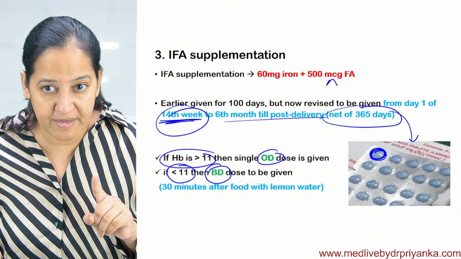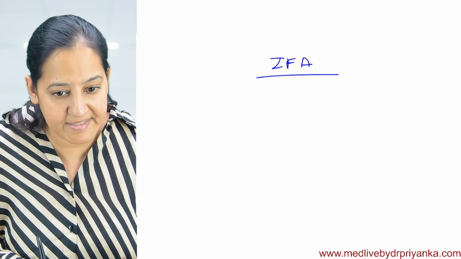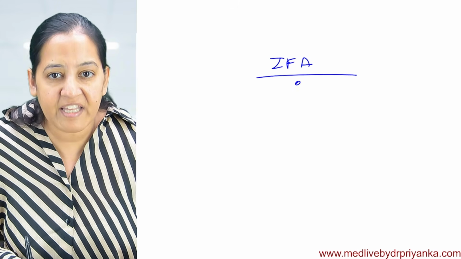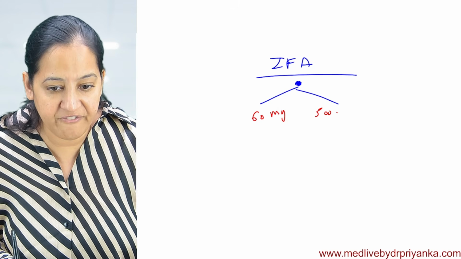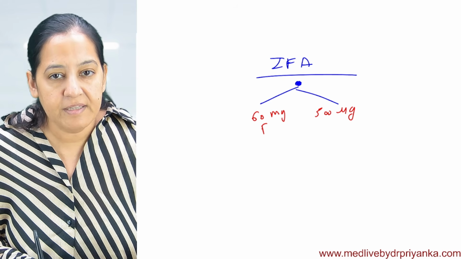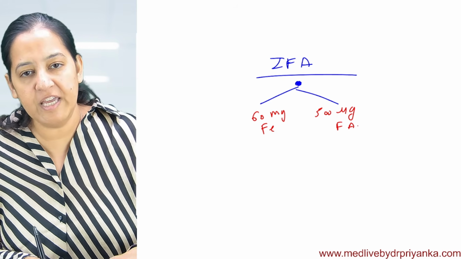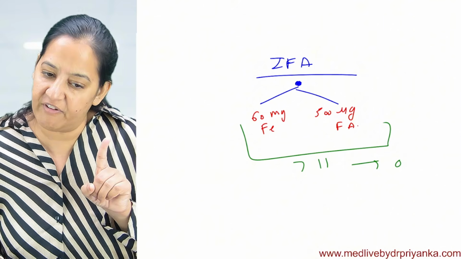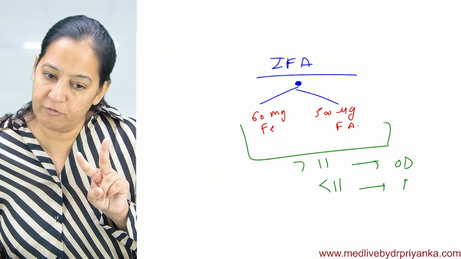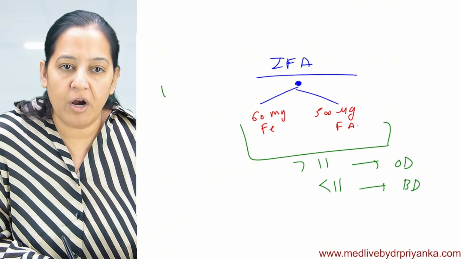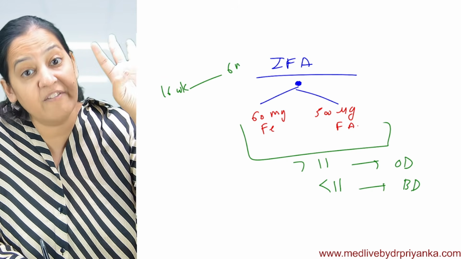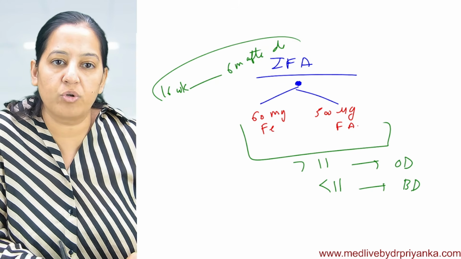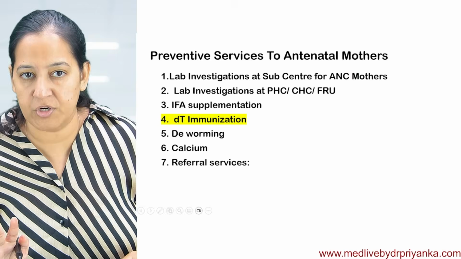So I'm talking about Iron-Folic Acid supplementation. Iron-Folic Acid tablets, they are blue color tablets. Each tablet contains 60 milligram iron and 500 microgram folic acid. This is the composition of each tablet. If the hemoglobin is more than 11, give one tablet a day. If it is less than 11, give 2 tablets a day. Start from the 16th week of pregnancy till delivery, till 6 months even after delivery. So total 1 year. Give this tablet free of cost. How many of you got it?